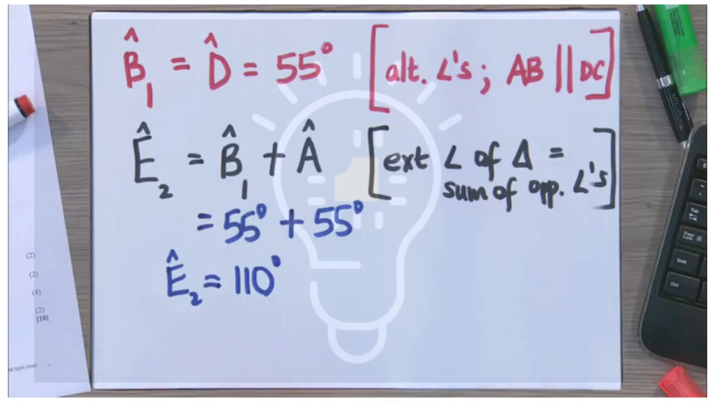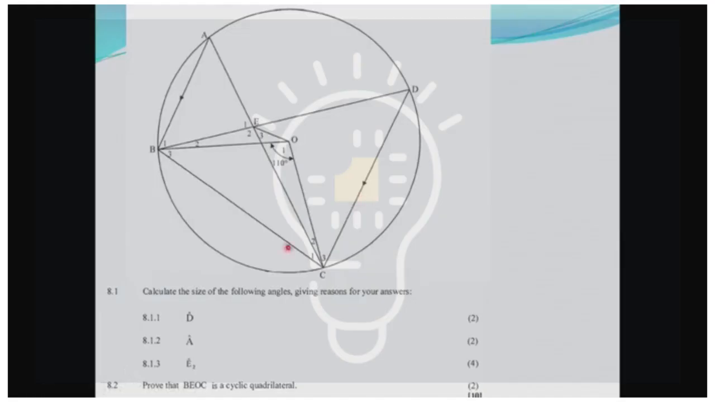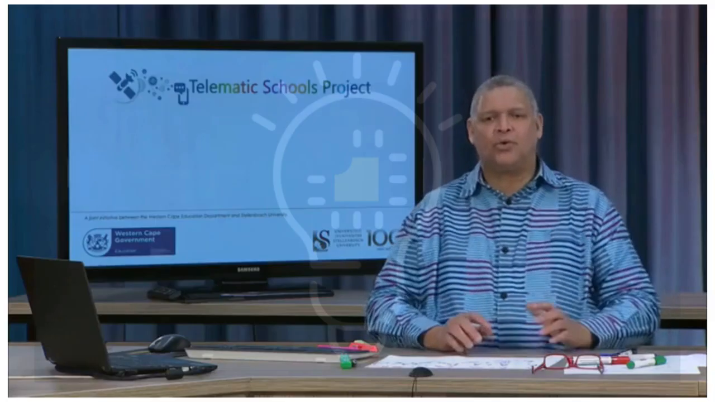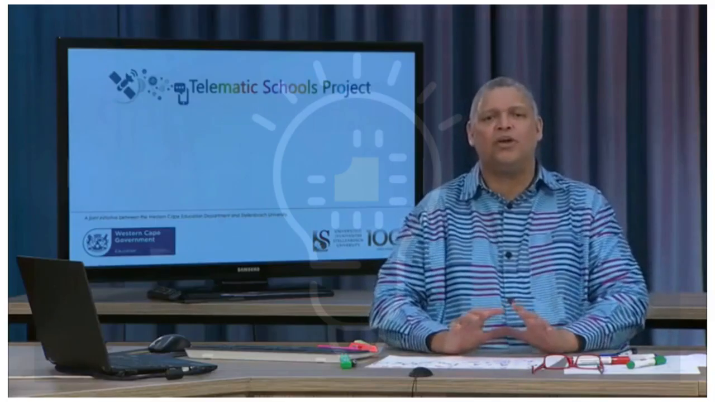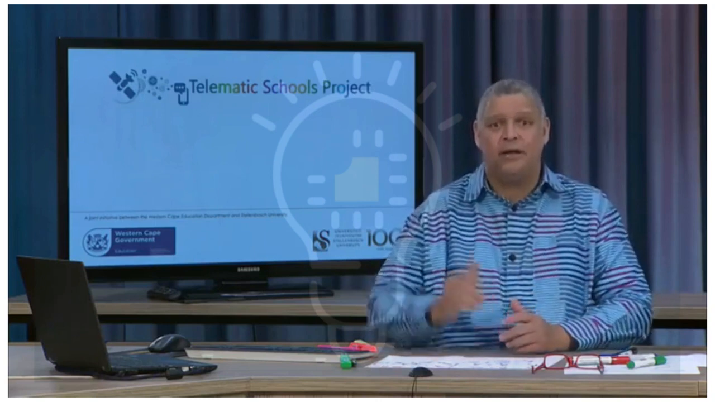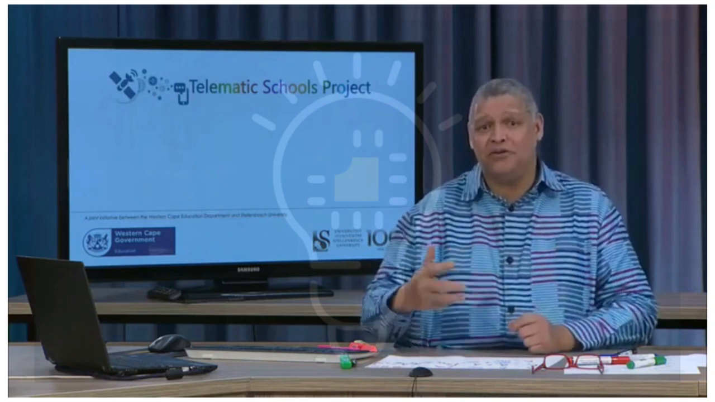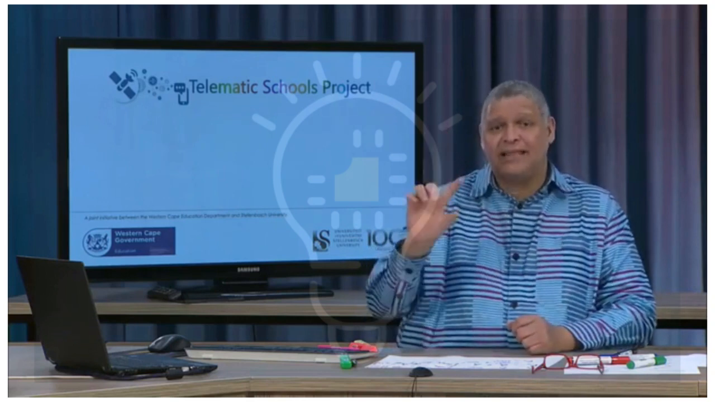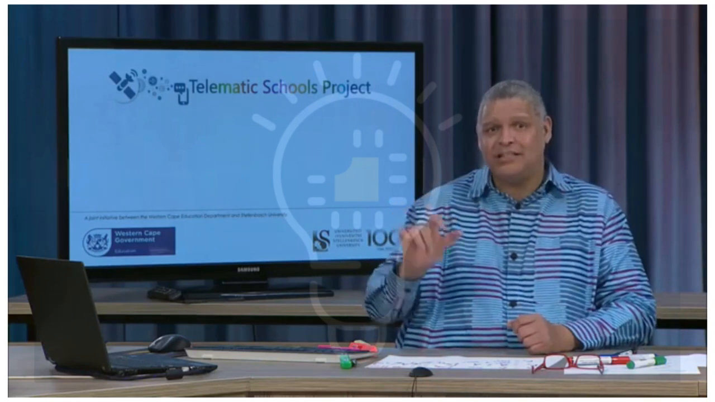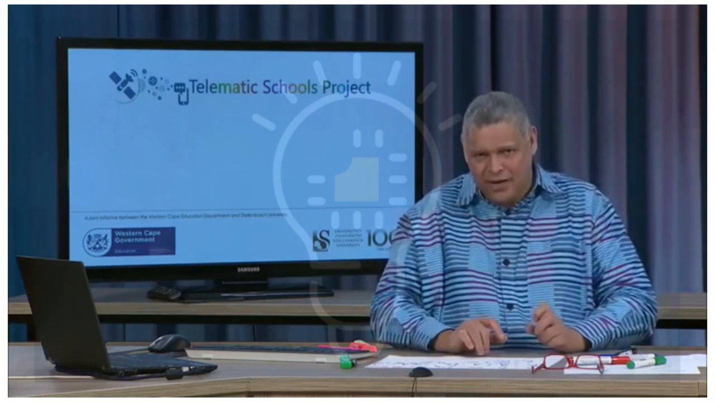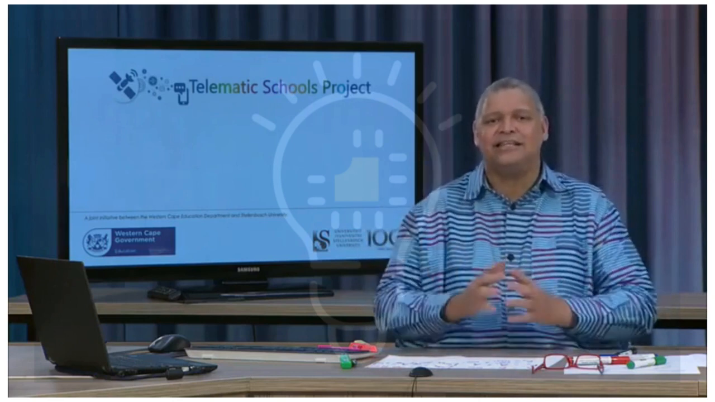Now the third part of the question, if we look right at the bottom, the 8.2, says, prove that BEOC is a cyclic quadrilateral. Grade 12s, do you remember we've established that for something to qualify as a cyclic quadrilateral, any one of the following should obtain. Number one, the opposite angles of a cyclic quadrilateral are supplementary. Number two, the exterior angle is equal to the interior opposite angle in a cyclic quadrilateral. And point number three, angles in the same segment.